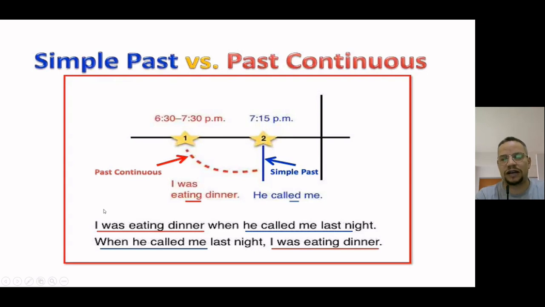For example, you started 10 minutes before, and while you were eating dinner, during the 10 minutes of eating, the phone rang, someone called you. So that's why the calling action is past simple, because it happened next.